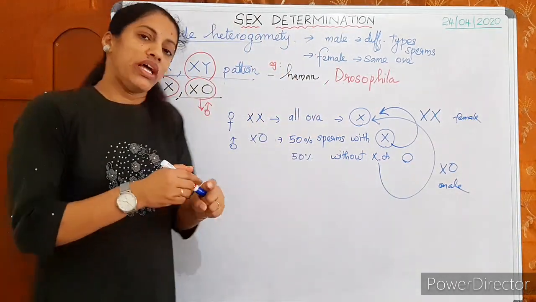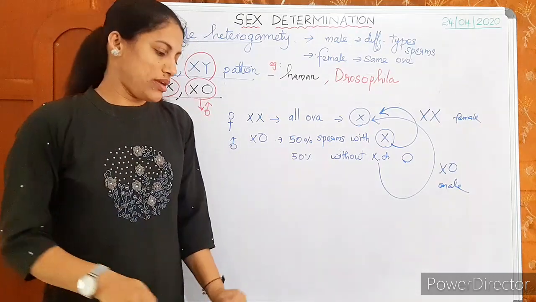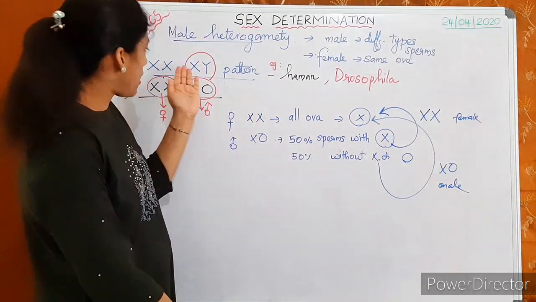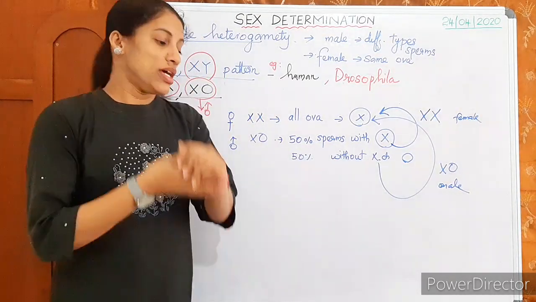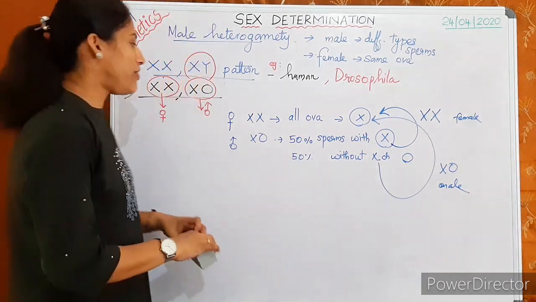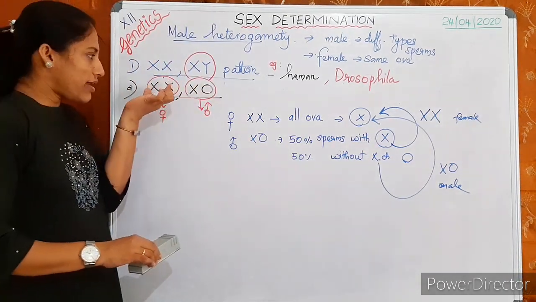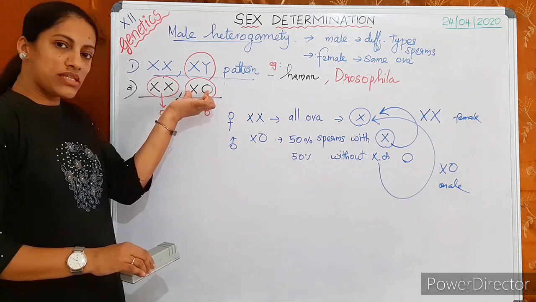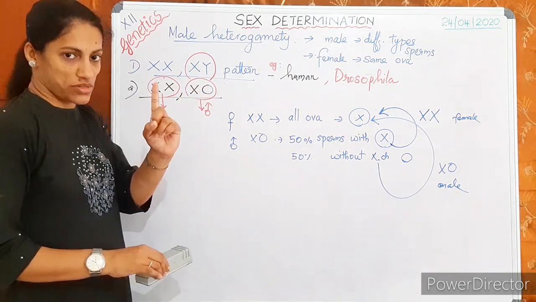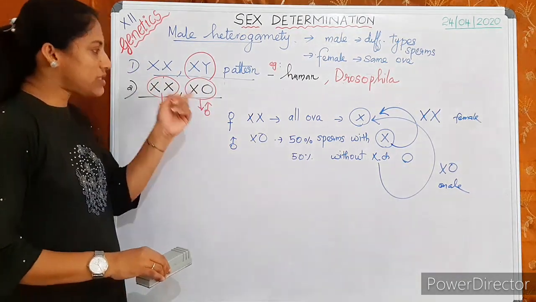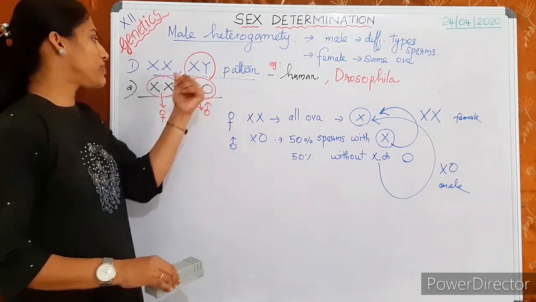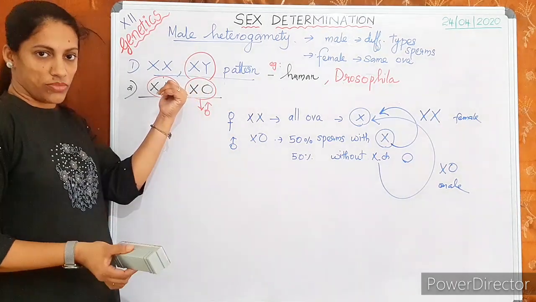This is about the XX-X0 pattern. Very simple, exactly like the XX-XY pattern. The difference is the male has one chromosome less than the female. X0 means it has only one sex chromosome. If the sperm has that sex chromosome, when it fuses, it results in the XX combination.